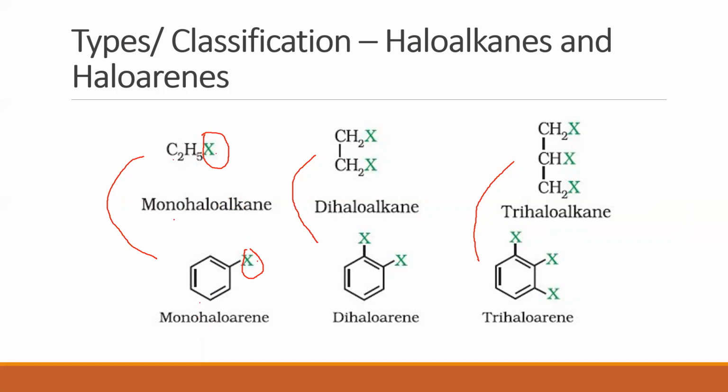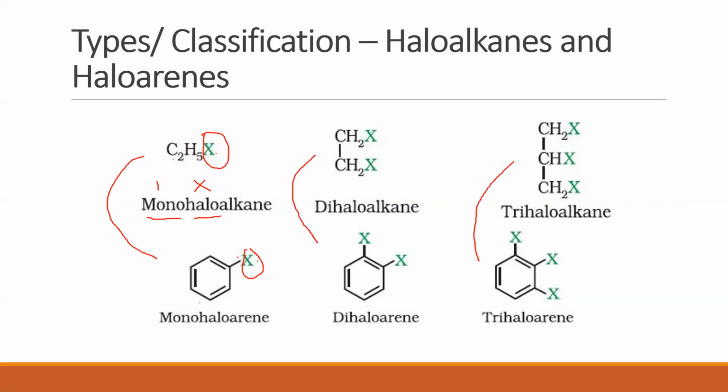Therefore, this compound is called a monohaloalkane. Mono means what? One. So halo means halogen. So these are compounds where I have one hydrogen of an alkane replaced by a halogen. Now, who is this alkane? C2H6. C2H6 is ethane. Now, from ethane, if I remove one of the hydrogens and replace it with a halogen, I get a monohaloalkane.